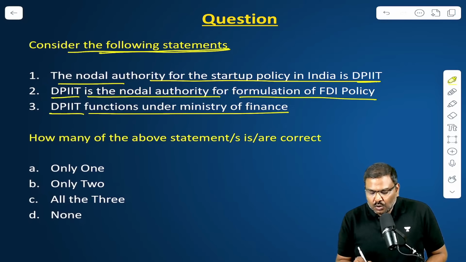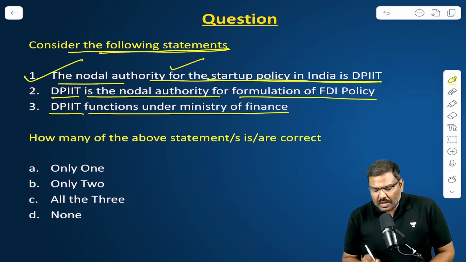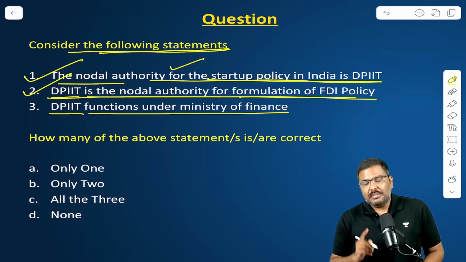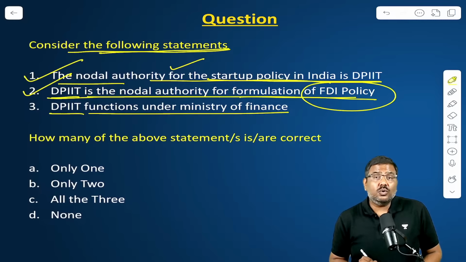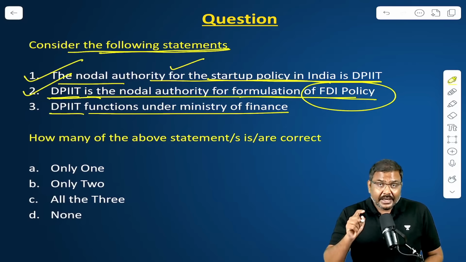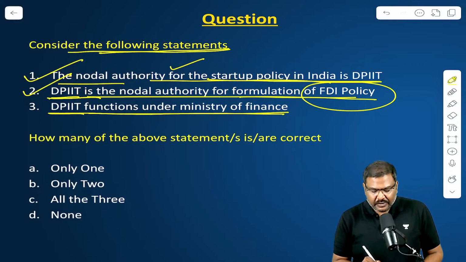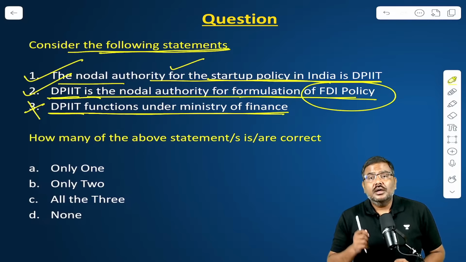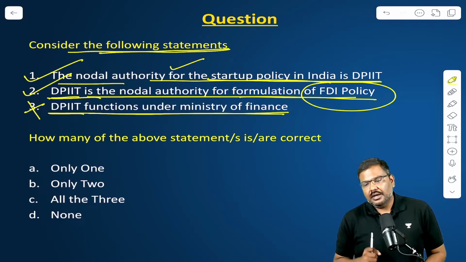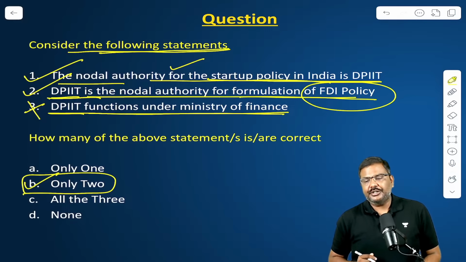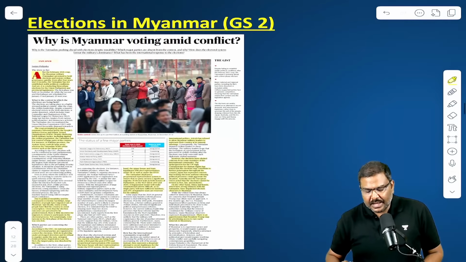Okay, let's start. The nodal authority for the startup policy in India is DPIIT. Yes, that is correct. DPIIT is the nodal authority for formulation of FDI policy. Yes, please be very careful: the nodal authority for formulation of the FDI policy is DPIIT itself. DPIIT functions under the Ministry of Finance? No, DPIIT functions under the Ministry of Commerce and Industry. So out of 3 statements, 2 are correct. The right option will be option B, only 2. Let me go forward. Next article.